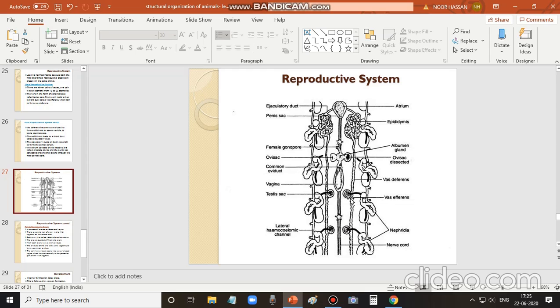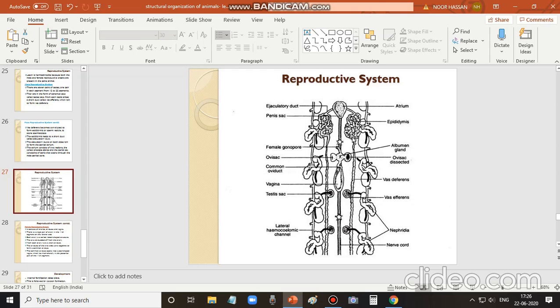There are 11 pairs of testes, present from the 12th to the 22nd segment. Each one is a spherical structure, so they are called testis sacs. From each testis sac arises a short duct, the vas efferens, which opens into this duct called the vas deferens.